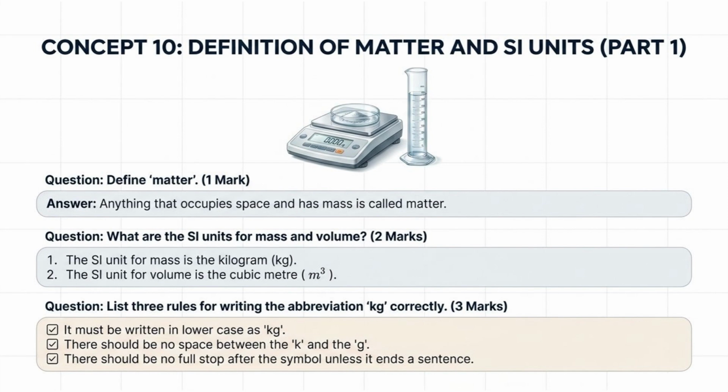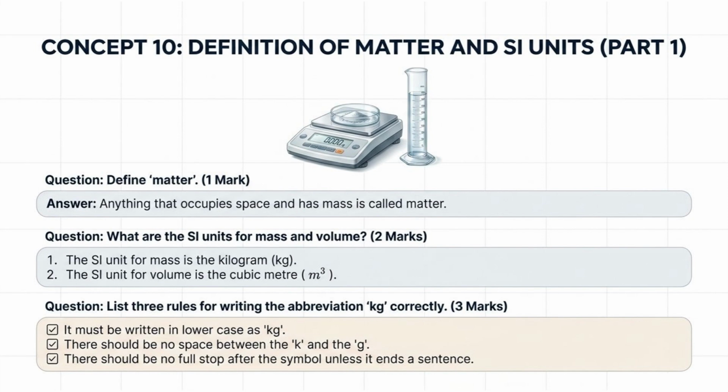Concept 10. Definition of matter and SI units. Question. Define matter. 1 mark. Answer. Anything that occupies space and has mass is called matter. Question. What are the SI units for mass and volume? 2 marks. Answer. The SI unit for mass is the kilogram, kg. The SI unit for volume is the cubic meter, m cubed.